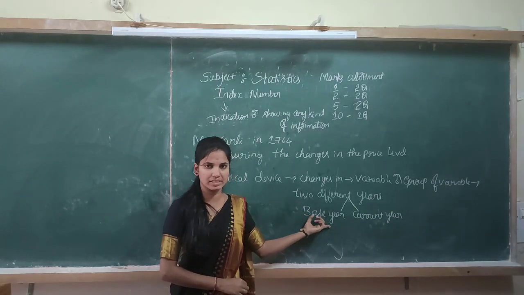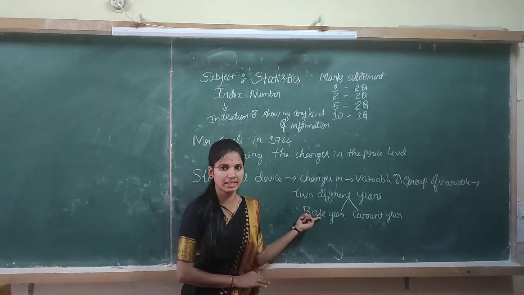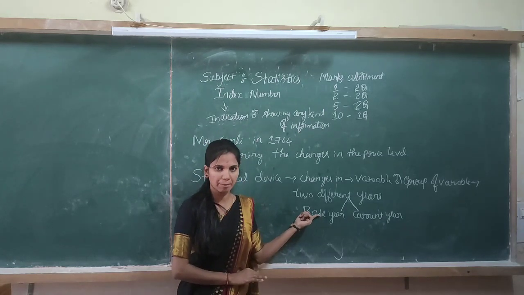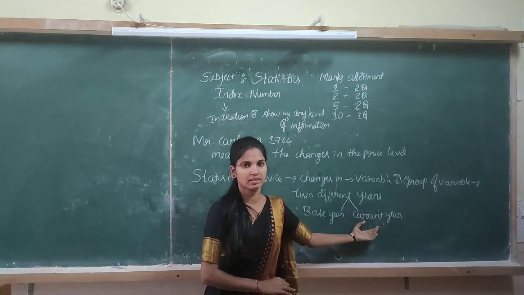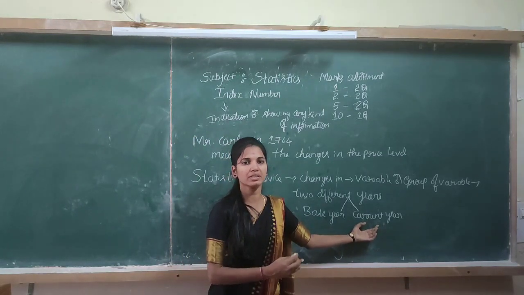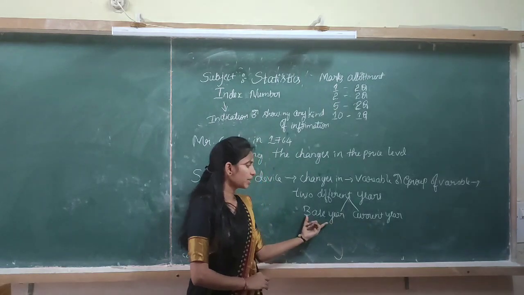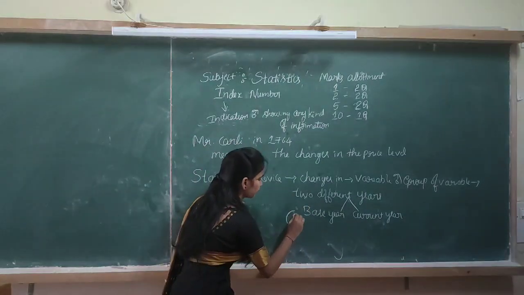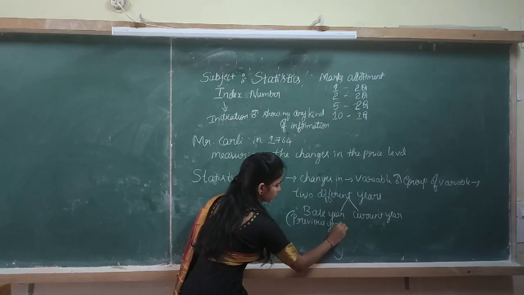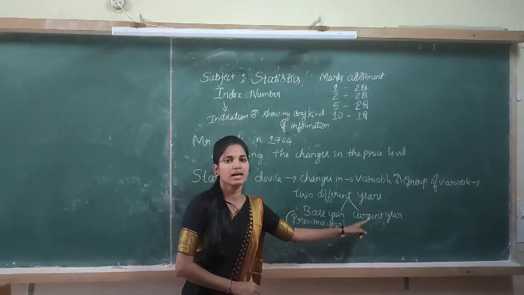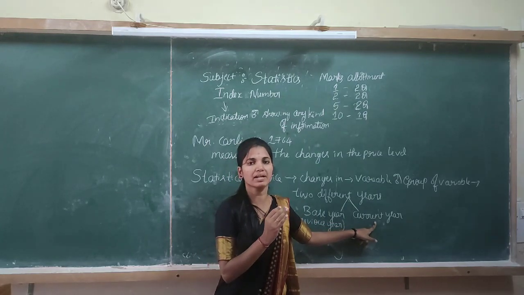Here, what is base year? The year selected for comparison is called base year. Then what is current year? The year for which comparison is required is called current year. And base year is also known as previous year.